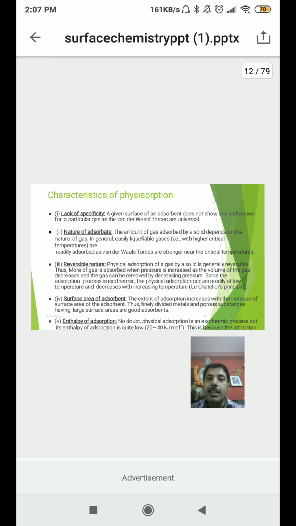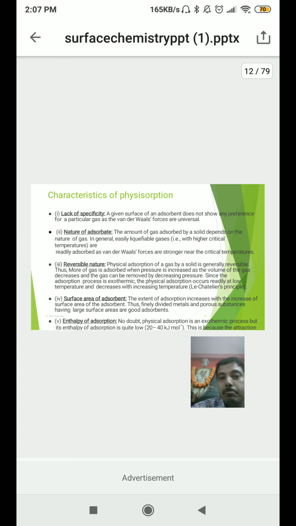Now the characteristics of physiosorption. In this slide I have discussed the characteristics of physiosorption. First one is lack of specificity. A given surface of adsorbent does not show any preference for a particular gas, as van der Waals forces are universal. Second one is the nature of adsorbate. The amount of gas adsorbed by the solid depends on the nature of the gas, what kind of gas has been adsorbed, that is actually important.